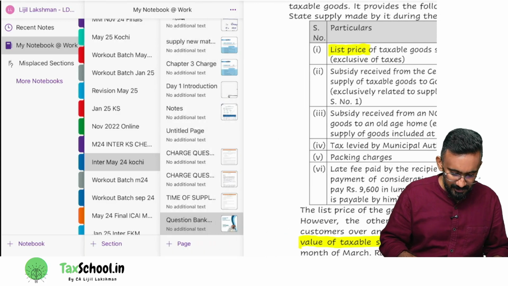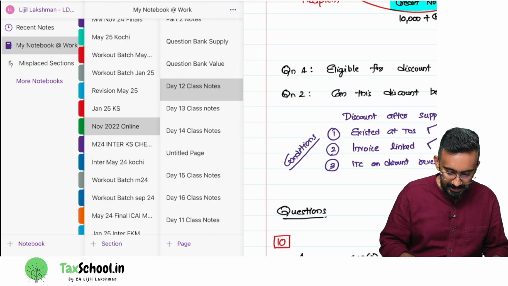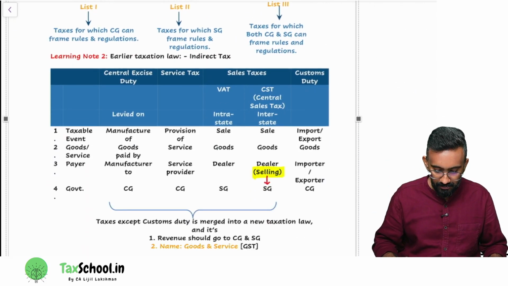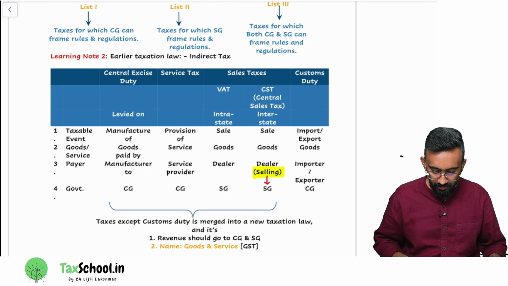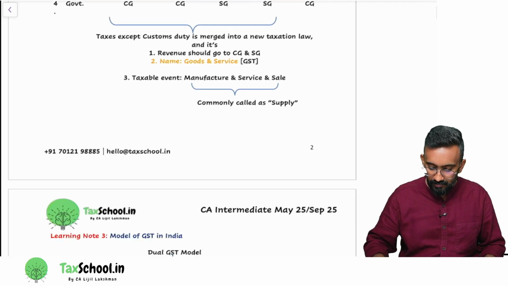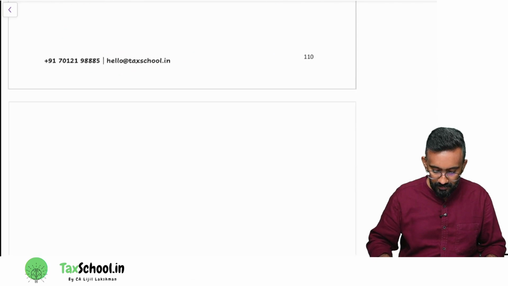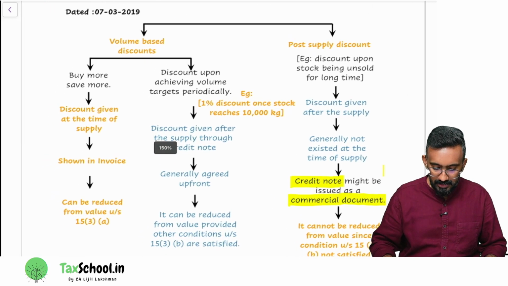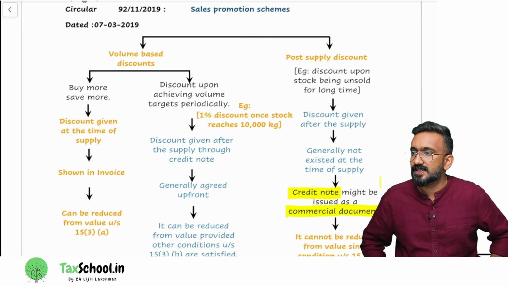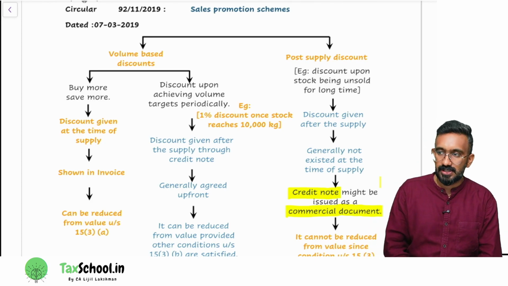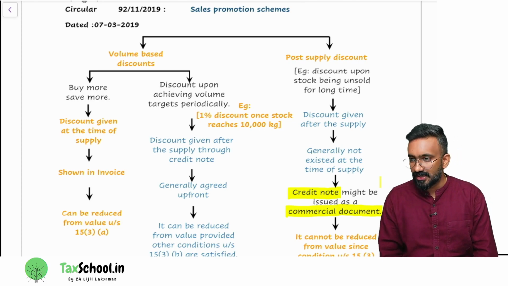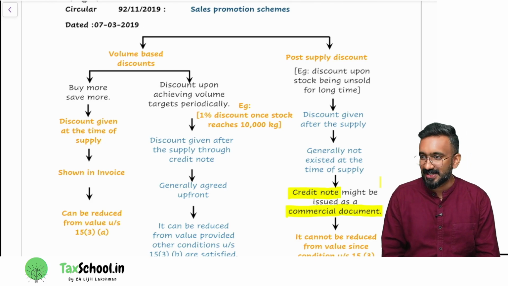In your ICA material, in your value of supply chapter, you would find a circular called sales promotion schemes. You will find it in my material also.